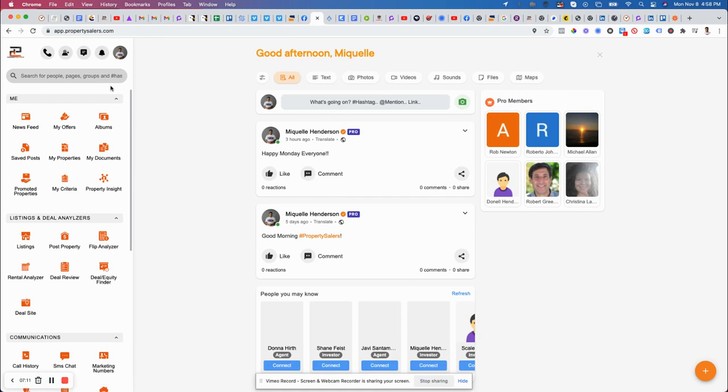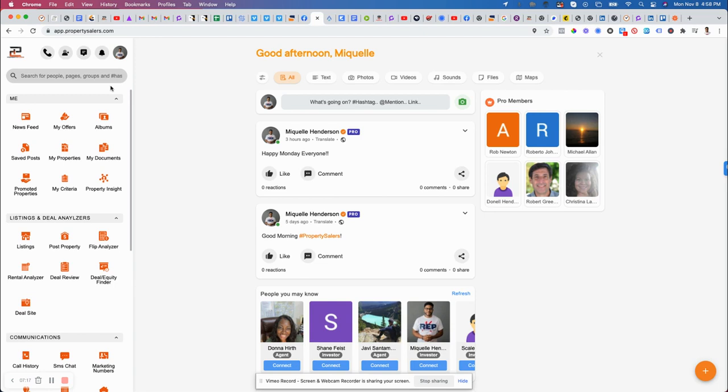Now we'll talk a little bit about every single thing that we just discussed. Remember, we have 32 features on here. I think 33. We're adding in two or three more, so we have 35, 36 features on here. Every single feature I'm going to cover in a separate video, just to make sure that you get why the feature was created and how you can best use it to help grow your business, get more deals into your business and close more deals.